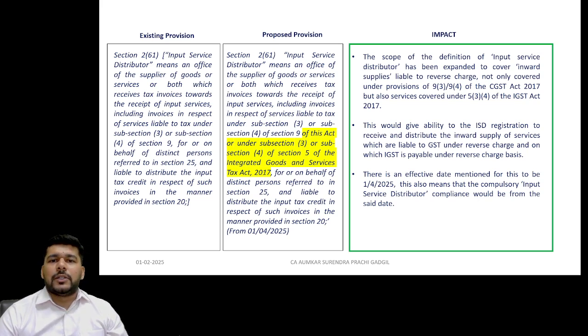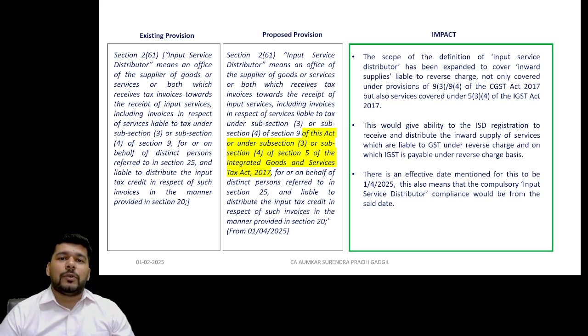The amendment was made in the Budget 2024 where the compulsiveness of the ISD registration was brought into picture. Although the effective date from which the ISD provisions will be made mandatorily applicable was not very clear. The provisions have been made clear by the introduction of the word "shall" in section 20, whereby the ISD distribution shall happen with the help of ISD invoices. Now the full-fledged endorsement possibly comes that with effect from 1st of April 2025, the provisions of ISD would become mandatory, and how the distribution of credit is to take place.